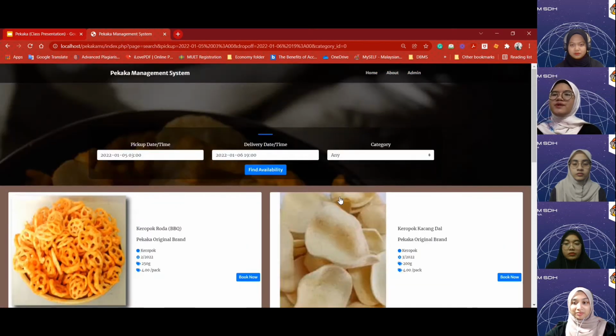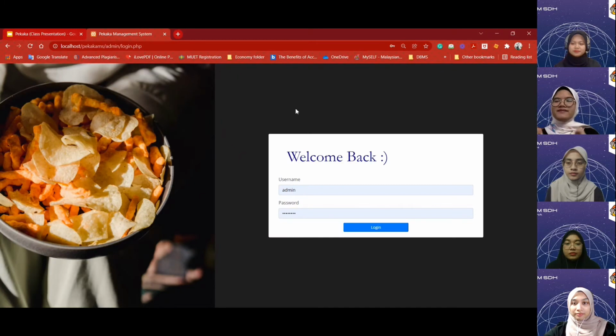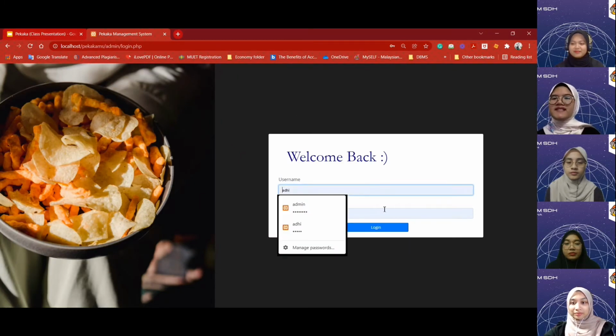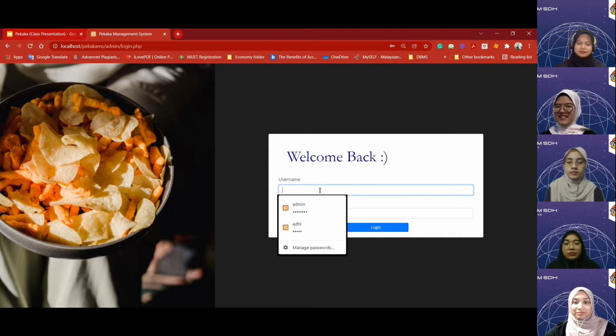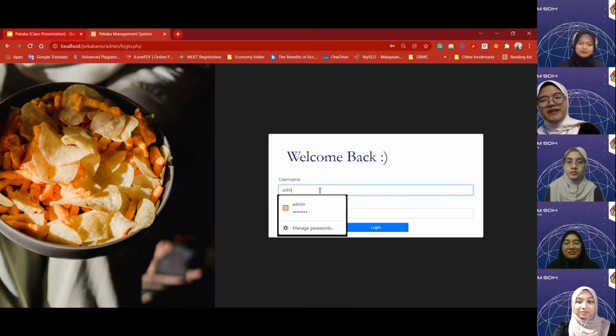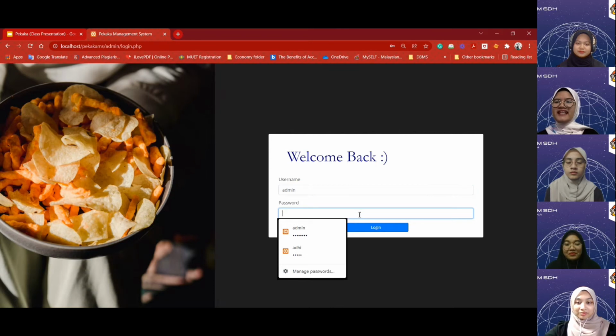Moving on to the admin dashboard. On this page, this is the admin login page. As you can see, there is the delicious Pekaka pad here, and inside, the admin username, which is admin, and the admin password.